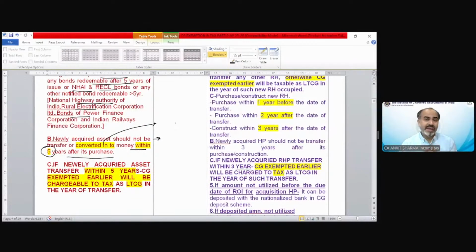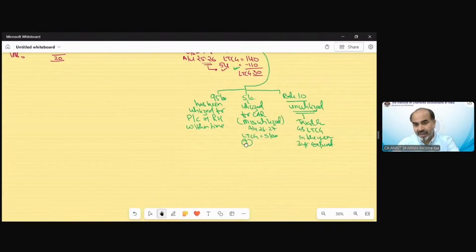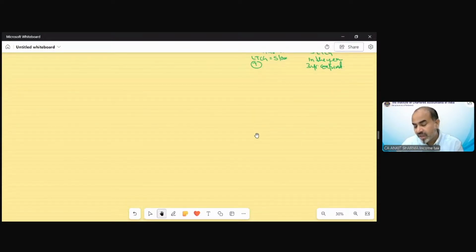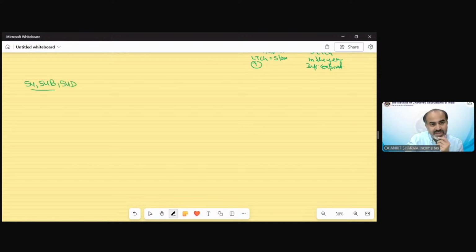In the earlier three exemptions, there was a provision which says that if you transfer those assets within 3 years, then the cost of acquisition is going to be reduced. But now the provision is going to be changed. Section 54EC and 54F have a separate provision if you transfer the asset before a specified time period. So sections 54, 54B and 54D have the same concept.